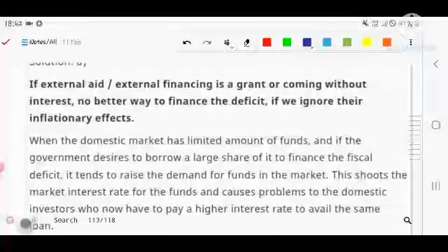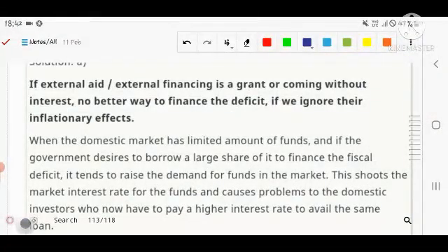Let's see the solution provided by the website. External aid, or external financing, is a grant or comes without interest. There is no better way to finance the deficit if we ignore the inflationary effect. When the domestic market has a limited amount of funds, it is the government's desire to borrow a large share of its finance for the fiscal deficit.